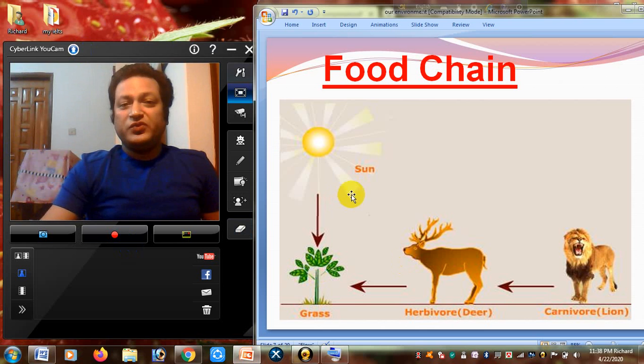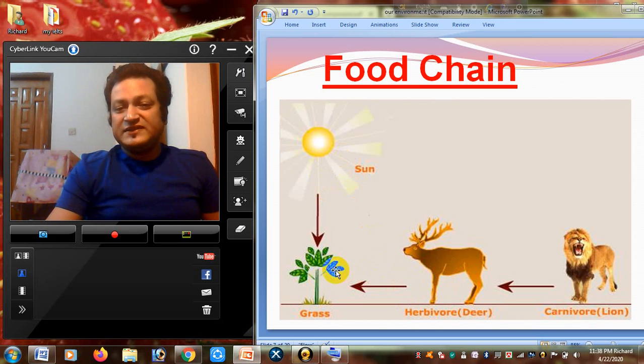Wow, a very important and informative topic is the food chain. Students, what does it mean? Have you any idea about the food chain? Just see, here is a small food chain. First one is green plants. Definitely you know green plants produce their own food. And this one is a deer.